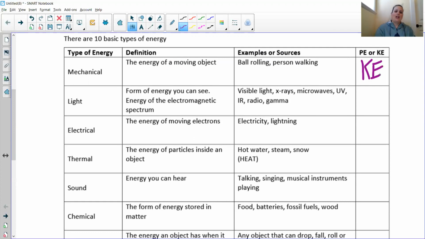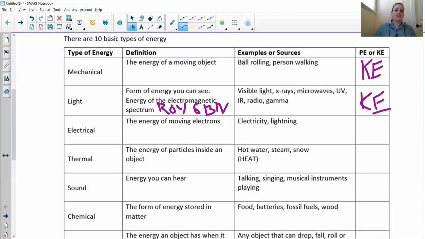Okay. Light is the form of energy you can see. It's the energy of the electromagnetic spectrum, that whole Roy G. Biv, that's created by the wavelengths of light, what we call the visible light spectrum. I named my daughter after the V in Roy G. Biv. All right. But light is actually moving energy, and so it is also kinetic energy.